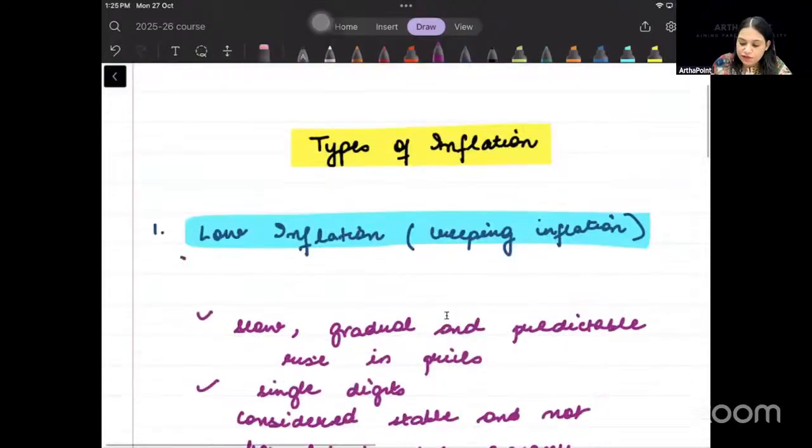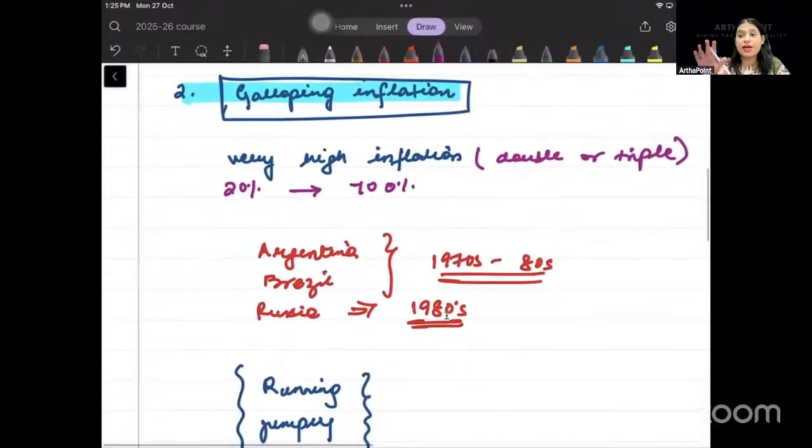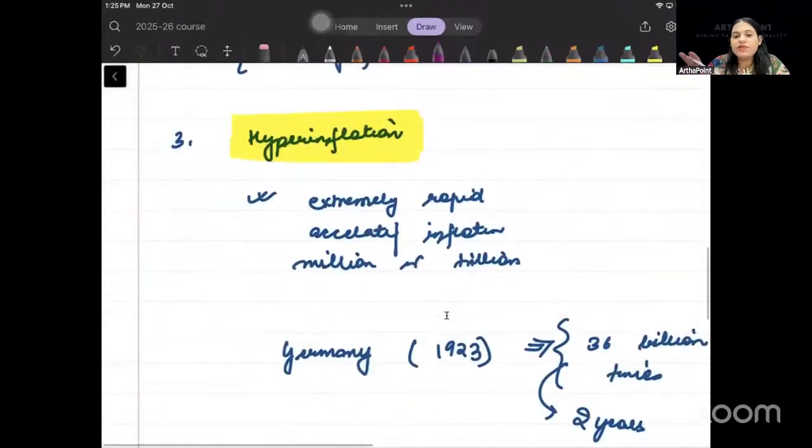So we can say that when we have low inflation called creeping inflation, ये stable है, ये predictable है. When we talk about galloping inflation, this is fast but disruptive for the economy. And when we talk about hyperinflation, this is uncontrollable. ठीक है, and this is destructive for the economy. वो तो सिर्फ disrupt करेगा economy को, हिलाएगा थोड़ा सा, ये destroy कर देगा, खत्म कर देगा economy को.